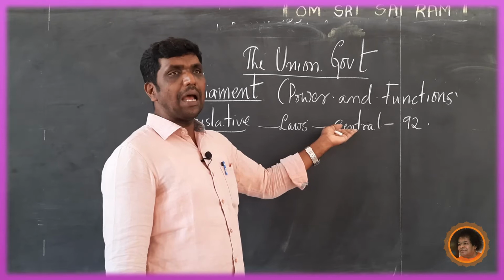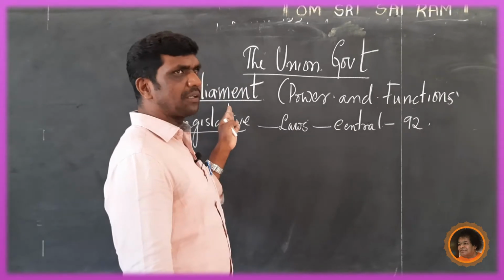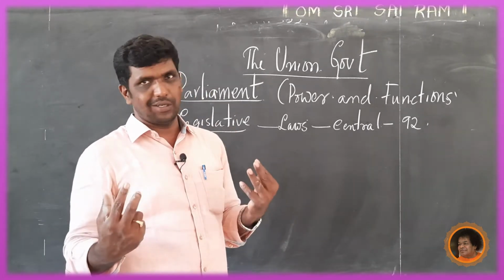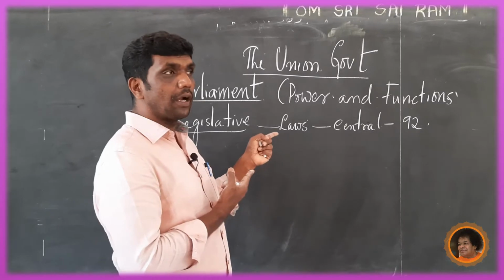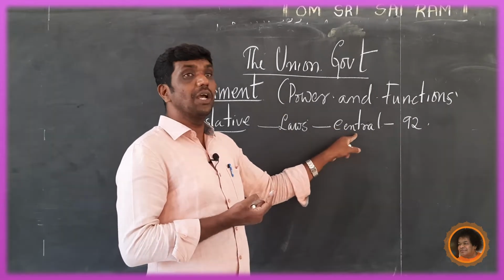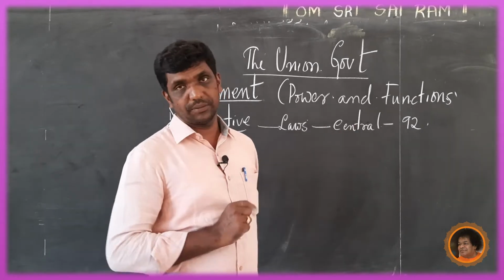At the same time, the central government, the Union Parliament, has the right to derive laws from the concurrent list. At first, it derives laws from the central list. There are 92 subjects and matters in the central list.